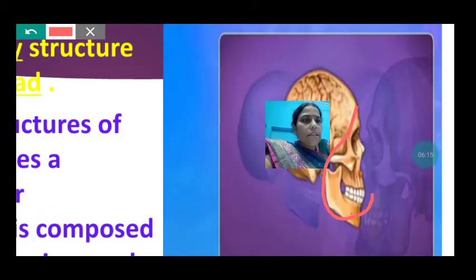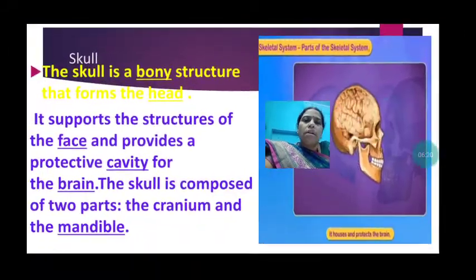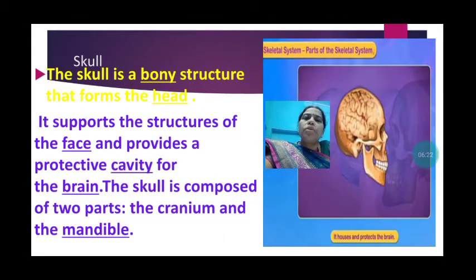The structure of the face is also protected by the skull. We will see the skull is composed of two parts, the cranium and the mandible. Let us see.